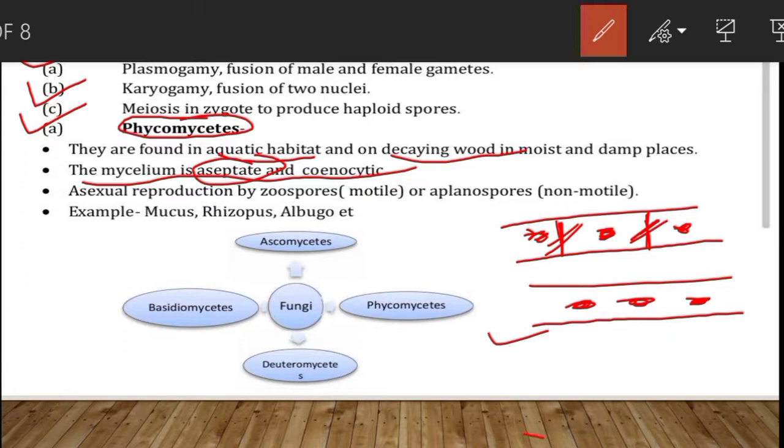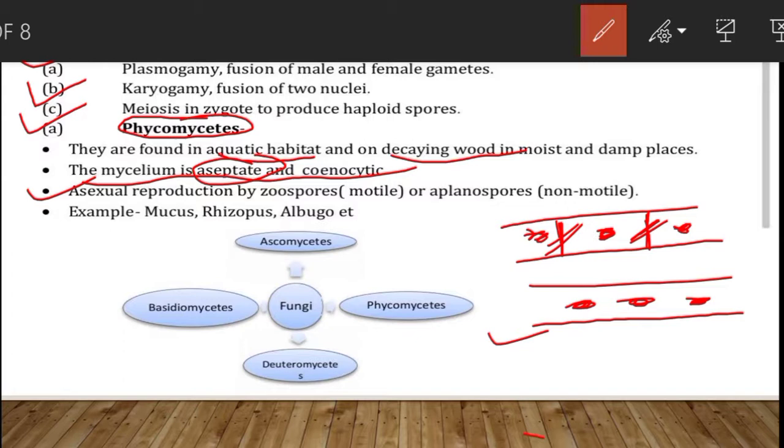Then asexual reproduction occurs by the zoospores. The third feature is that asexual reproduction occurs by zoospores, which are motile, or aplanospores, which are non-motile spores.